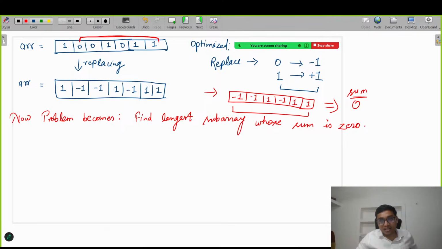In the problem it is not mentioned that we need to add, but if I add all the elements of that particular subarray in which the number of zeros and ones are the same, the sum will become 0. So now the problem becomes like this. Got it, everyone?